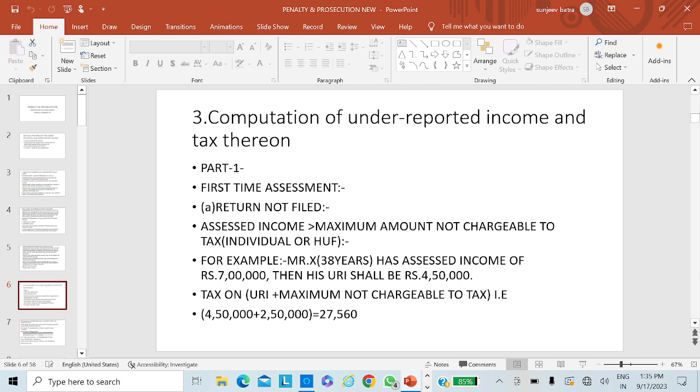The case is reopened and the income is reassessed at 20 lakhs. The difference between the two is 10 lakhs. That is under-reporting of income, on which tax will be computed and the penalty shall be imposed.